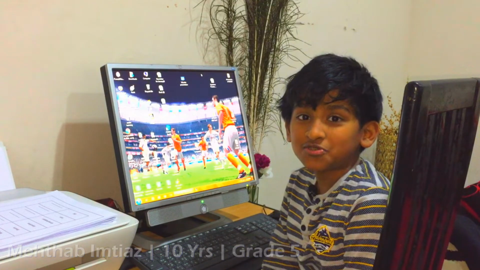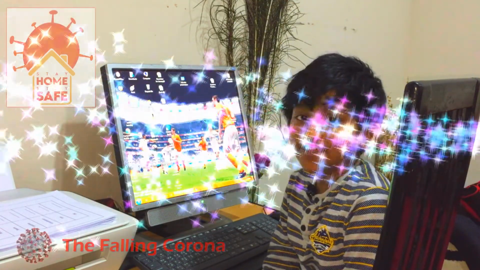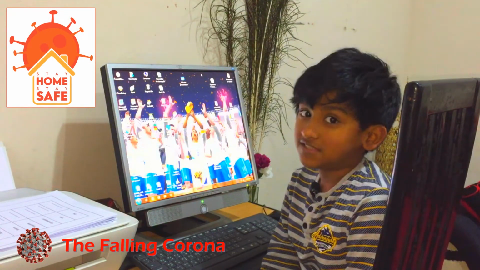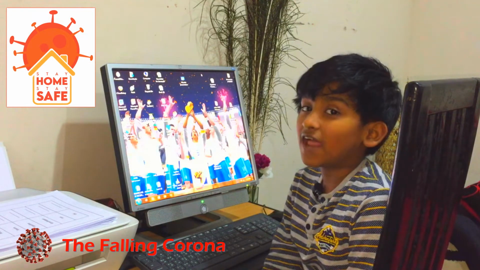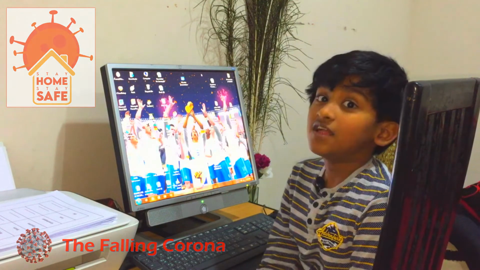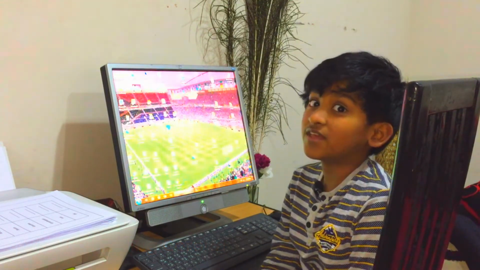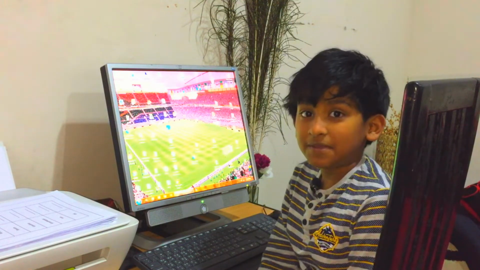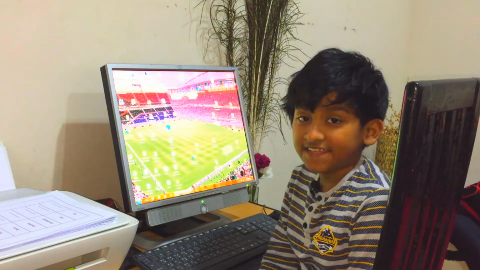Today I'm going to show you a simple game which I have created. This game idea is based on Covid-19, the coronavirus, a deadly one which has caused a panic and forced all of us to stay inside. Let's hope and pray everything comes back to normal very soon. This game can be made by any kids of my age.